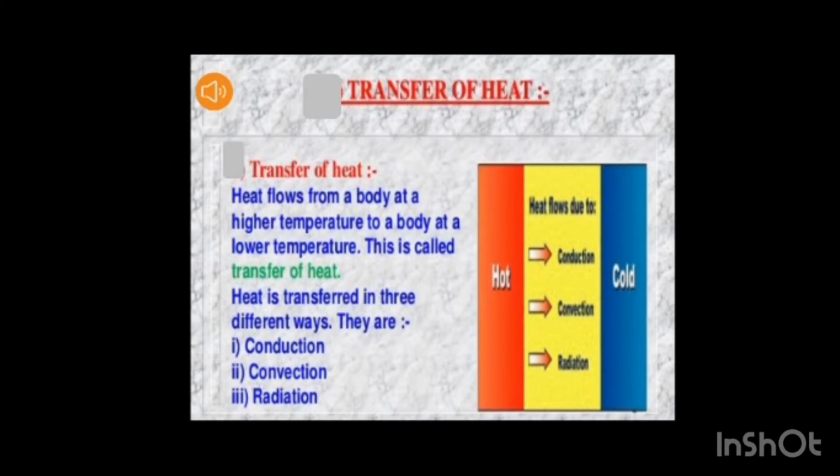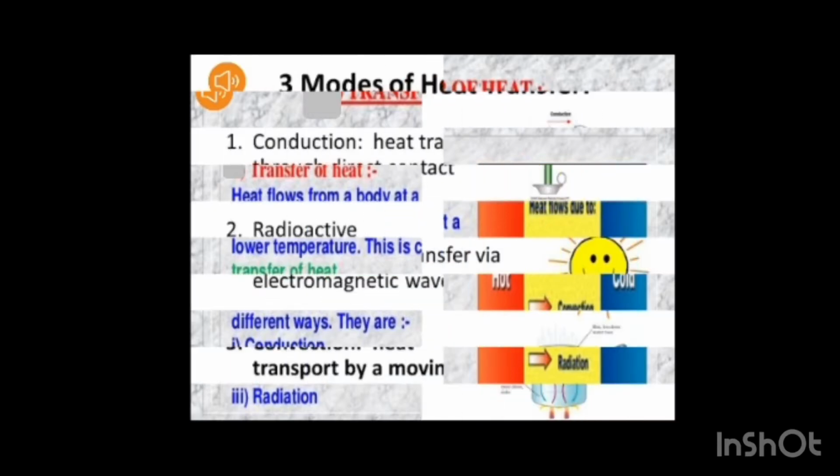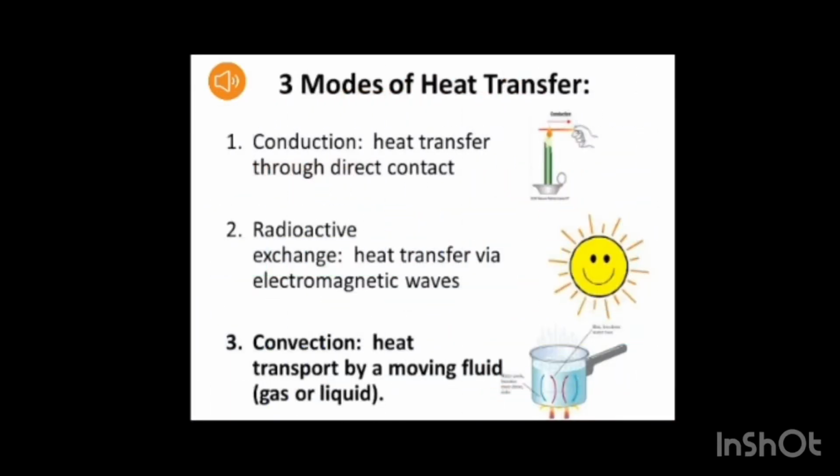Transfer of heat. Heat generally flows or transfers from a body of high temperature to a body of low temperature. This generally takes place in three methods: conduction, convection and radiation. Conduction: here heat transfer takes place through direct contact. Convection: here heat transfer takes place in a moving fluid. Radiation: heat transfer through electromagnetic waves.